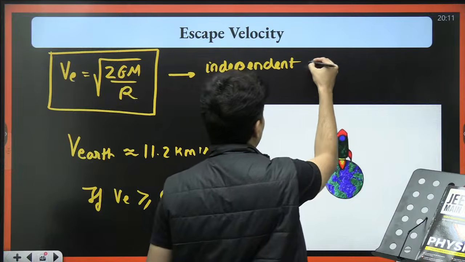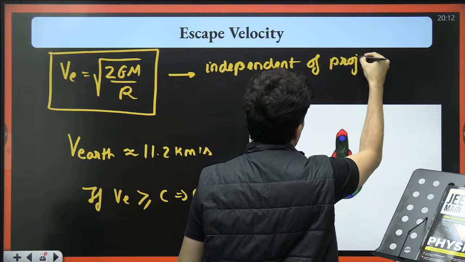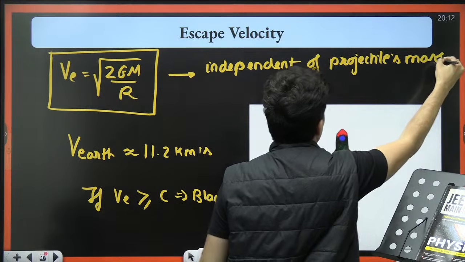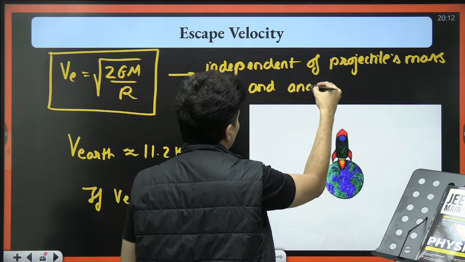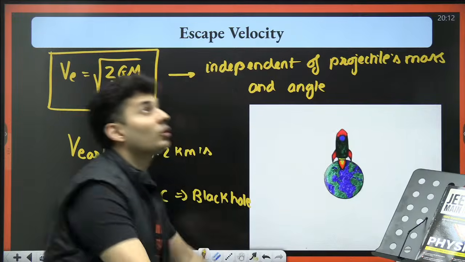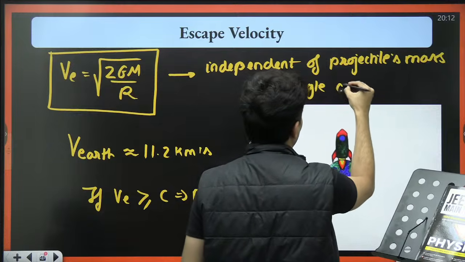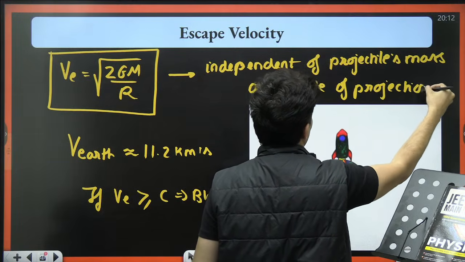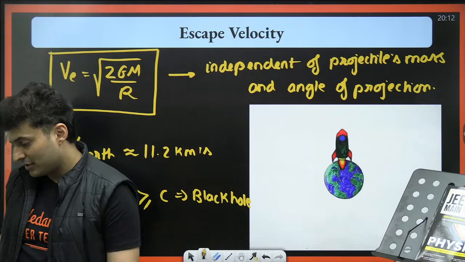It is independent of the projectile's mass, and also the angle of projection. It doesn't matter whether you throw it straight up or at 30 degrees, 40 degrees, 60 degrees. Angle of projection also. None of these terms matter. So these are the two independent things.